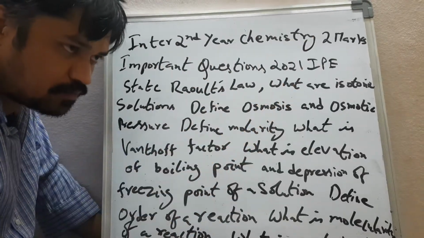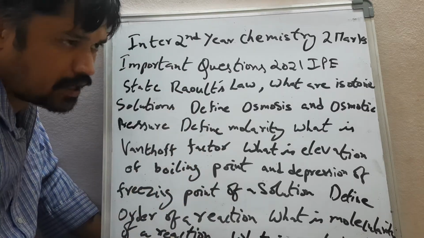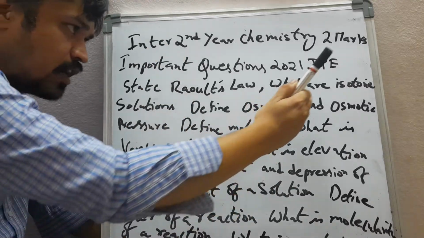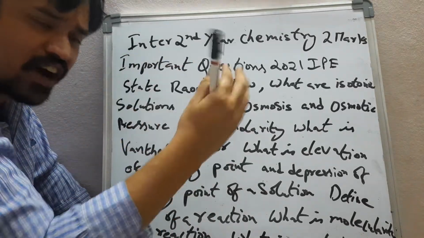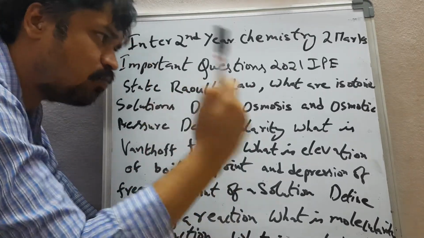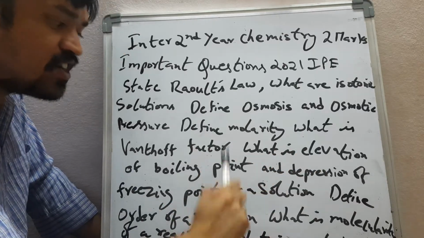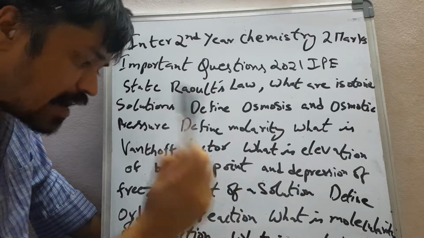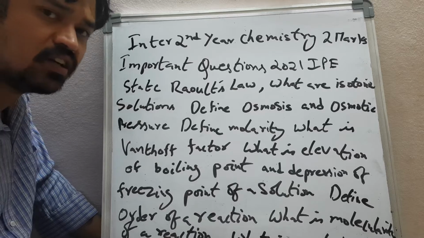Friends, I suggest only one point. Whatever the topic you are preparing, suppose what are isotonic solutions? What is the meaning of isotonic solutions? What is the actual definition of isotonic solutions? Like that, what is the definition of molarity? What is the meaning of molarity? What is Van't Hoff factor? What is elevation of boiling point and depression of freezing point of a solution? What is molecularity of a reaction? What is the meaning of that?